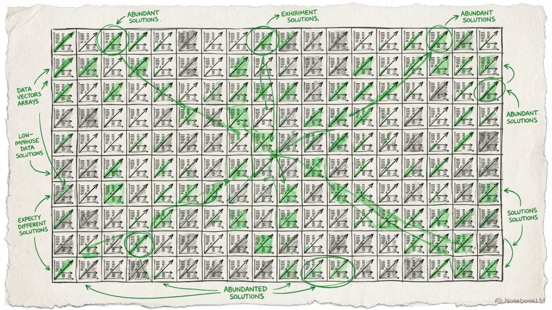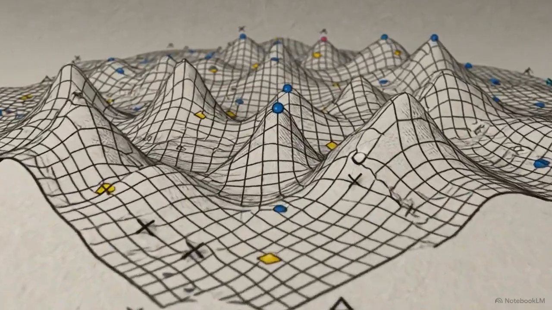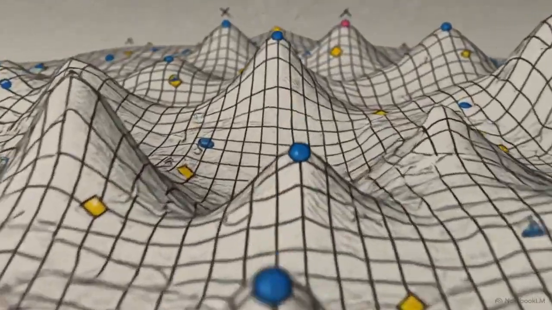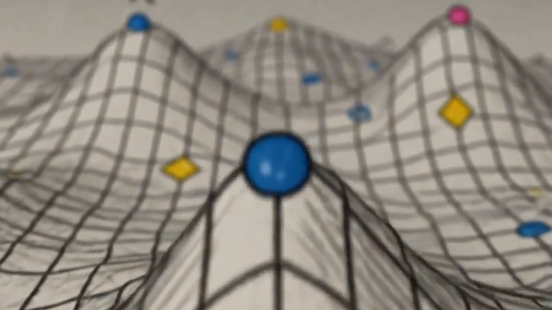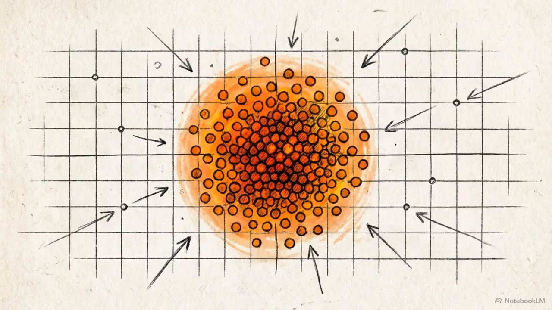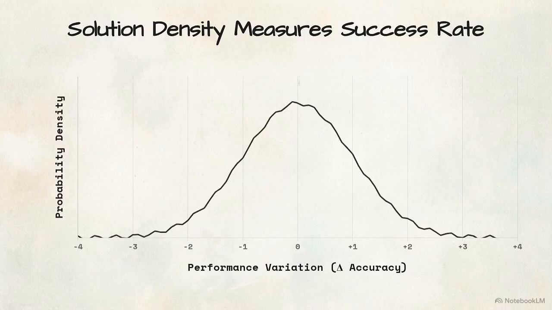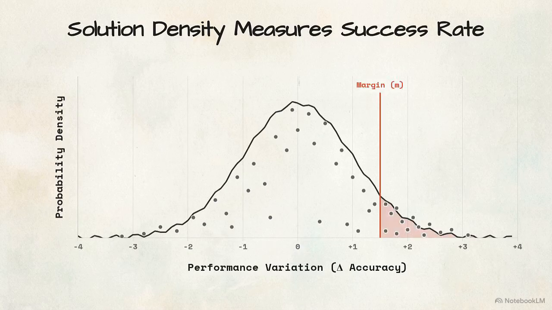The success of a guess and check strategy suggests that the valid solutions to these tasks are far more abundant than we previously assumed. To understand how random perturbations can match sophisticated optimization, we have to look at the actual shape of the space surrounding a pre-trained model's weights. We can measure this environment using solution density. This is the statistical probability that a random local perturbation to the weights will actually improve the base model's performance by a specific margin.